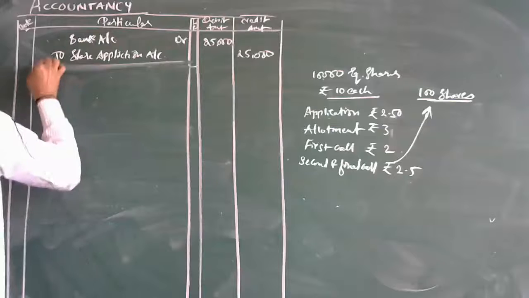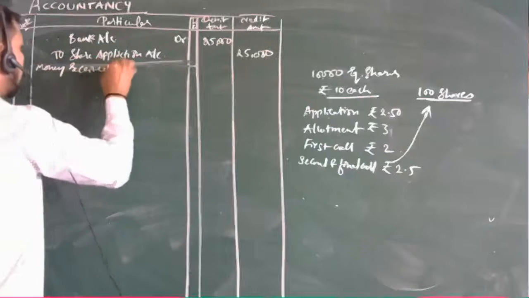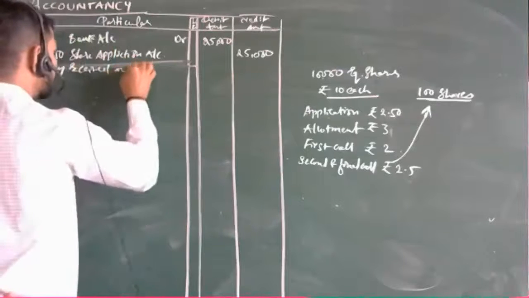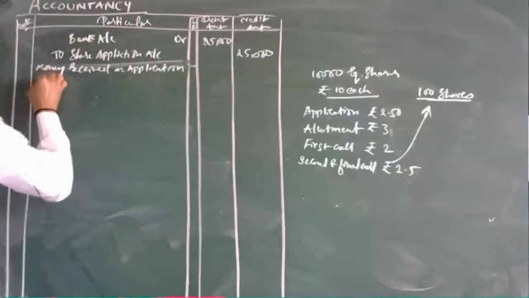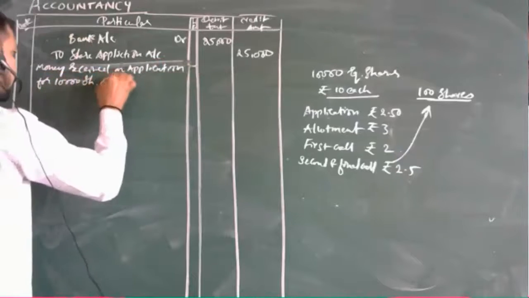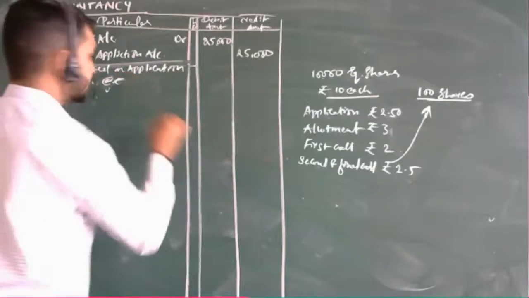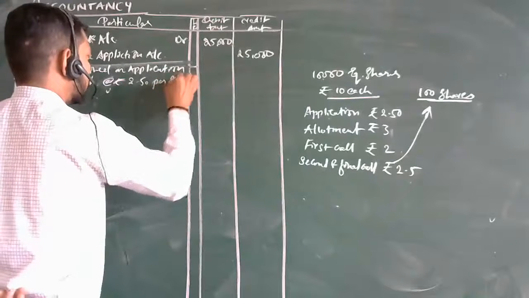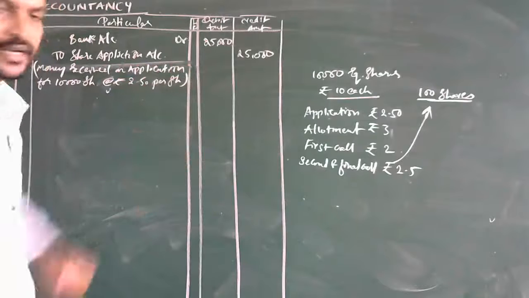Money received on application for 10,000 shares at rupees. Directly I will make it at rupees. How much is it? 2.50 per share. Okay, this is the first journal entry.